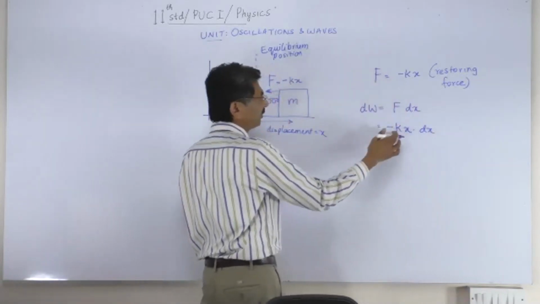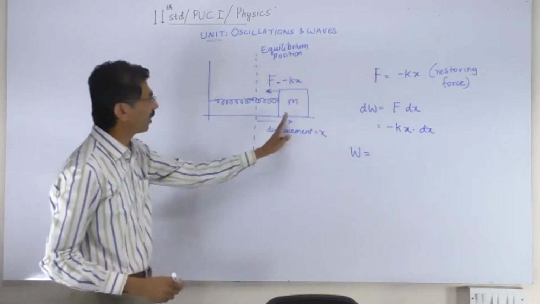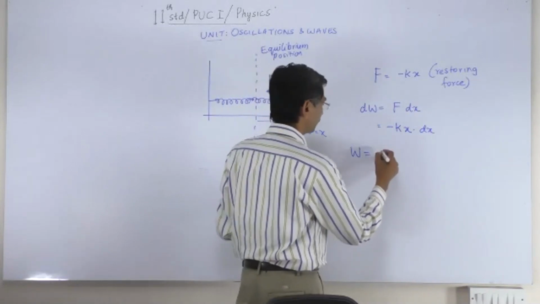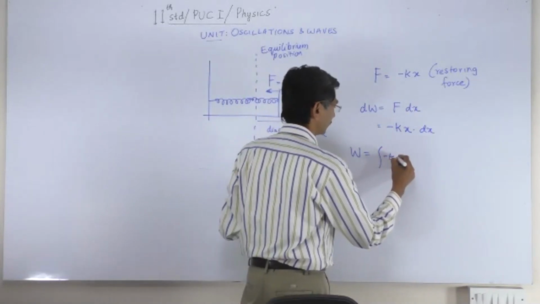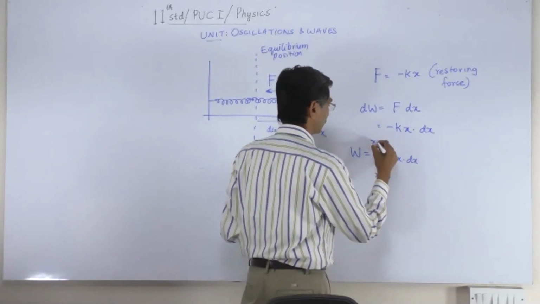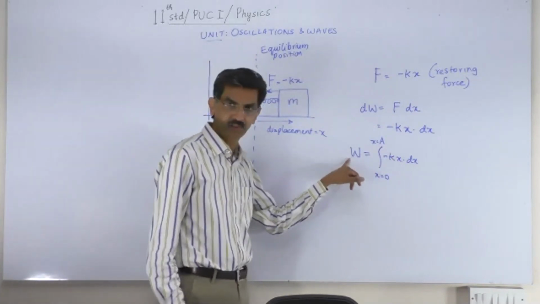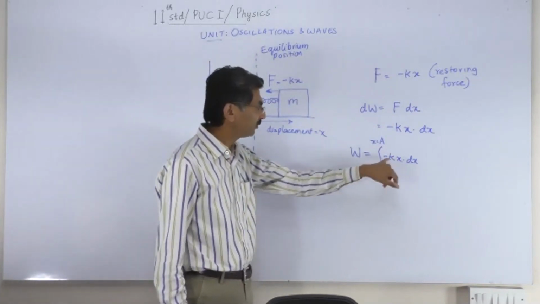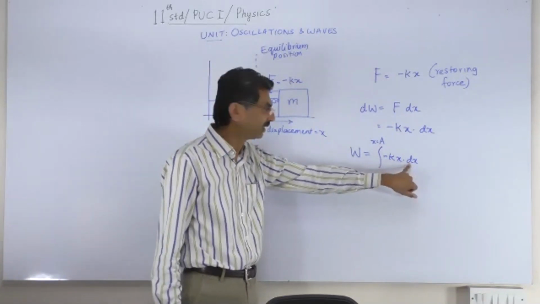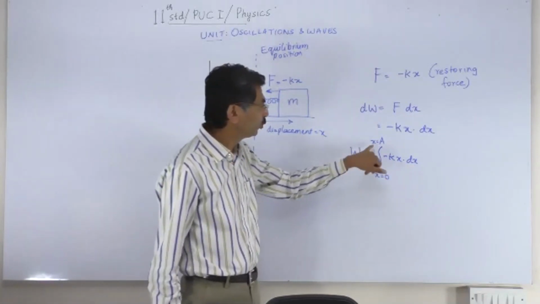Remember, force is minus kx. So the total work done in moving the body from the extreme position to the equilibrium position could be, now what is this I have written here? Work done is an integral of the force into distance, restoring force multiplied by the short distance dx, as x goes from 0, which is the equilibrium position, to a.